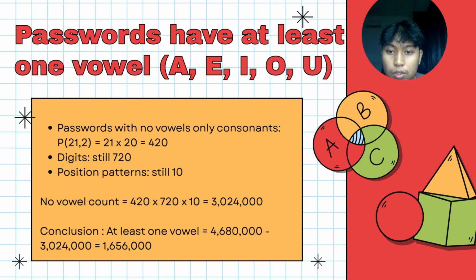So the no-vowel count equals 420 times 720 times 10 equals 3,024,000.